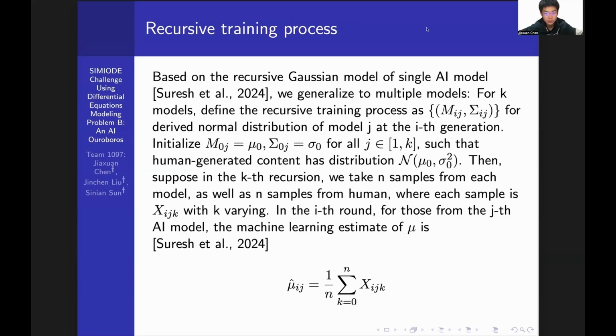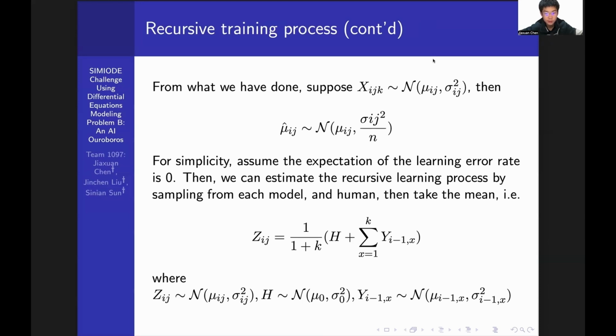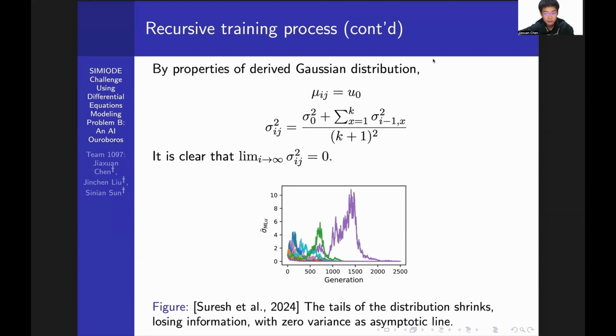In the ith round, for those from the jth AI model, the machine learning estimate of mu is just the sample mean. According to the probability distribution of the sample mean, we know that the mean doesn't change and the variance is divided by the sample size, which is n. For simplicity, assume that the expectation of the learning error rate is 0. Then we can estimate the recursive learning process by sampling from each model and also the human, including the K models and the human, and then taking the mean. That is, we take the model output and human output together, add them, and then take the average, which means we divide by 1 plus K. What we can derive is that the variance is also divided by 1 plus K squared.